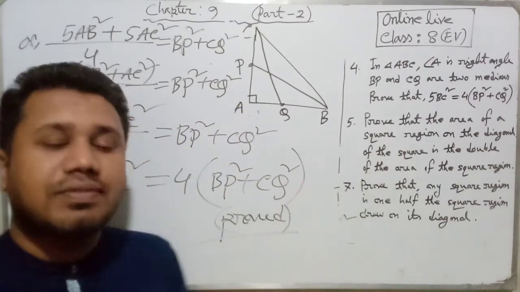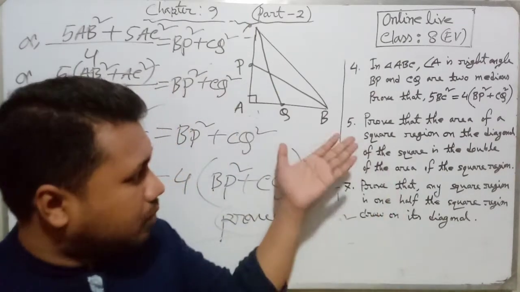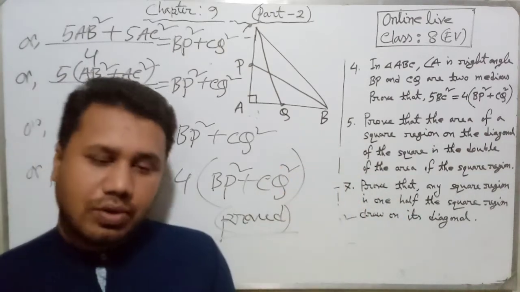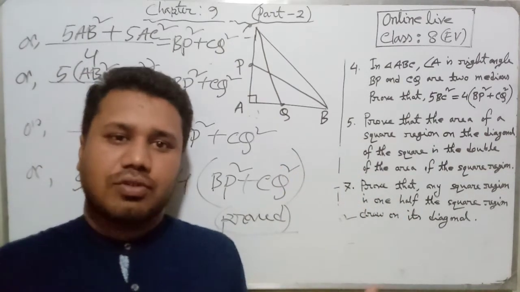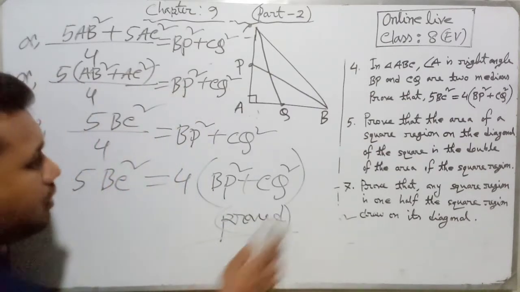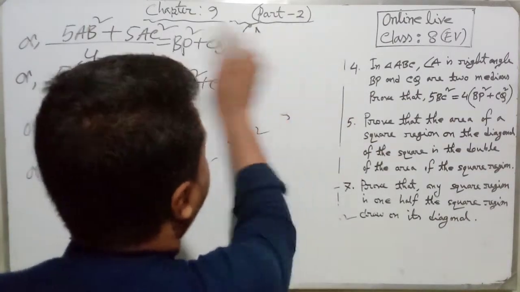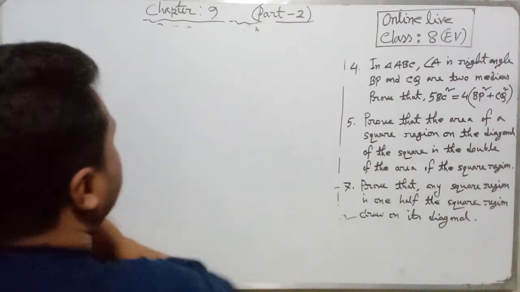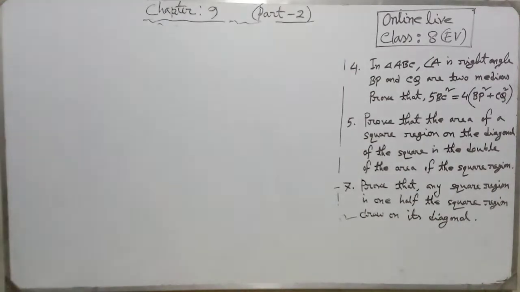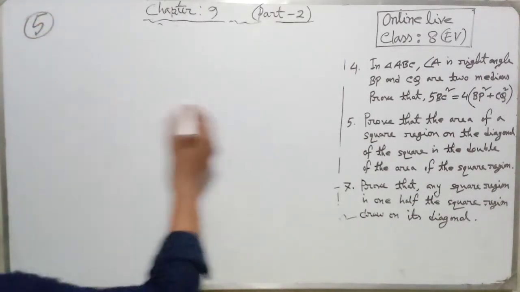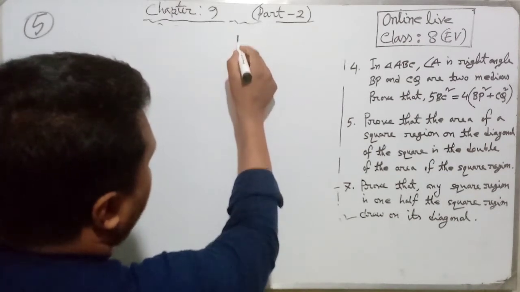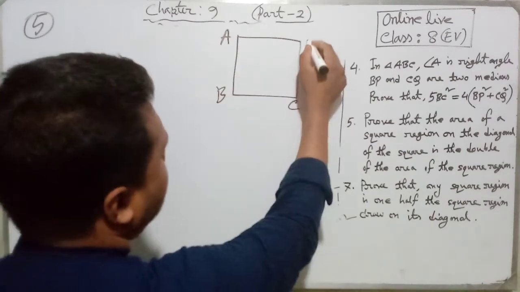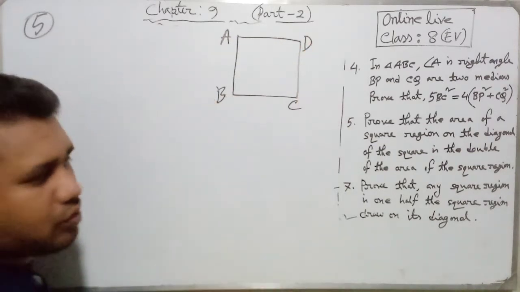Now dear students, problem number 5. Prove that the area of a square region on the diagonal of the square is double the area of the square. Now dear students, if we draw our figure, look, problem number 5. Suppose this is a square ABCD.